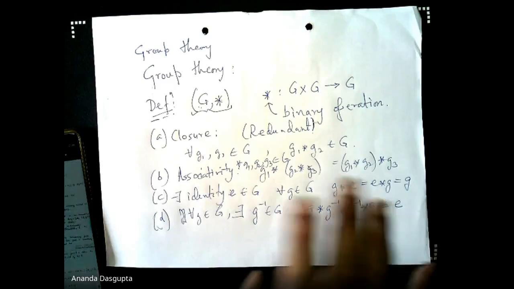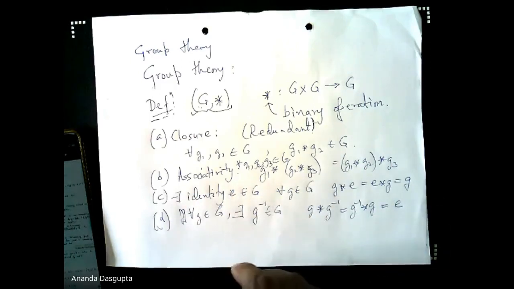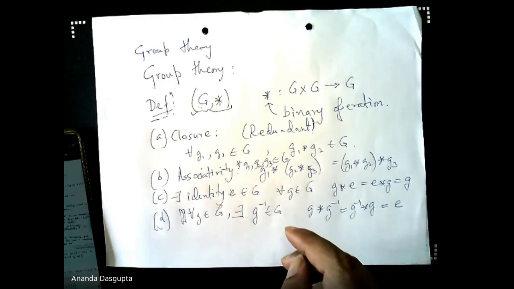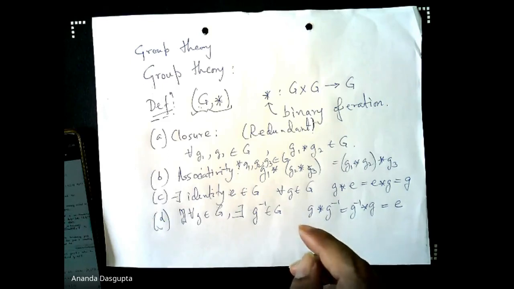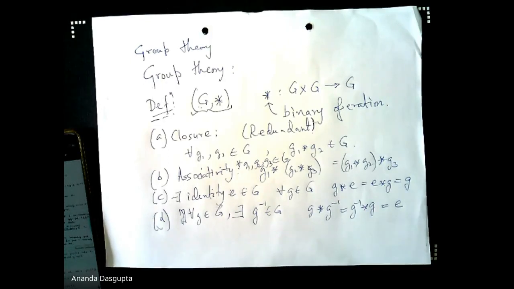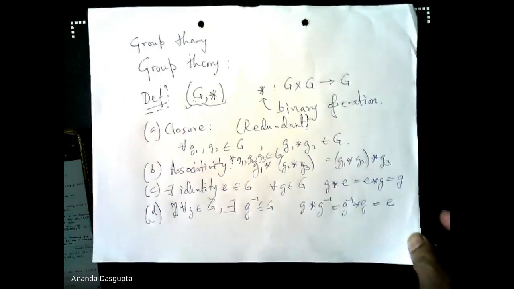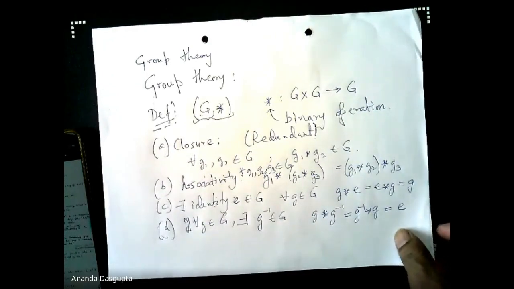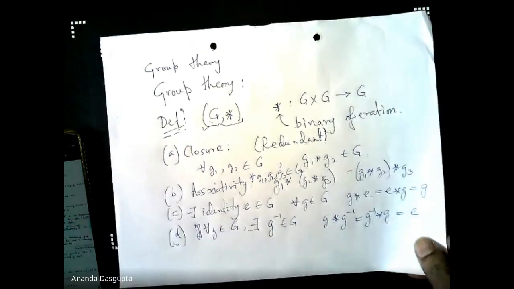So the history of group theory is a very rich and complicated one, and some of you should really take a look at it, simply to realize that these things did not fall from the sky. They were arrived at after a lot of rounds of steps, lots of additional redundant definitions, and so on. So finally, this is the current definition of the group that we're going to use. Okay.